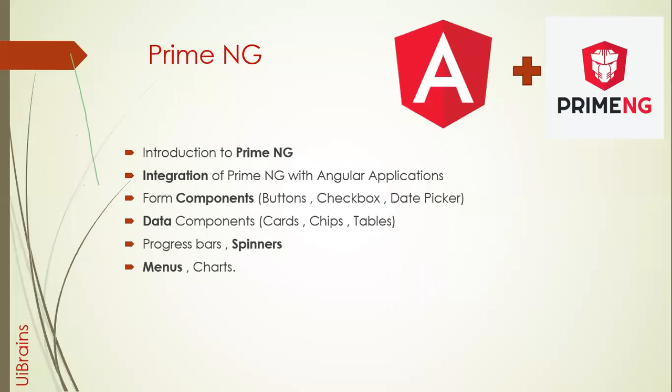If you have discussed all these things, and your company is already using Bootstrap, you can just go and start with Bootstrap. And if the company is already using Angular Material, you can start with Angular Material. Or if the company is using Prime NG, because mostly I have observed most of the companies are using Prime NG components, because it contains an even huger collection than Bootstrap. So now companies have started using Prime NG with Angular as a complete front end design. It means suppose you want to develop one menu or one chart, the design can be done with Prime NG, the actual logic can be done with Angular, and the backend can be any choice.